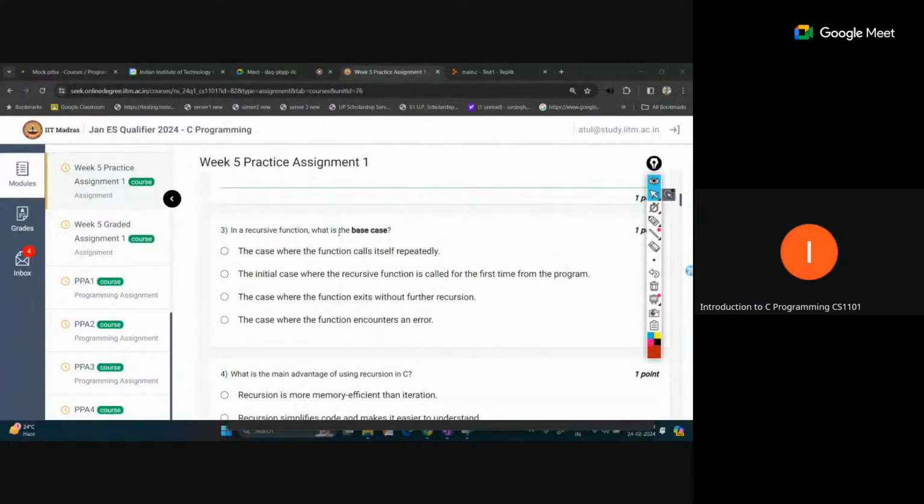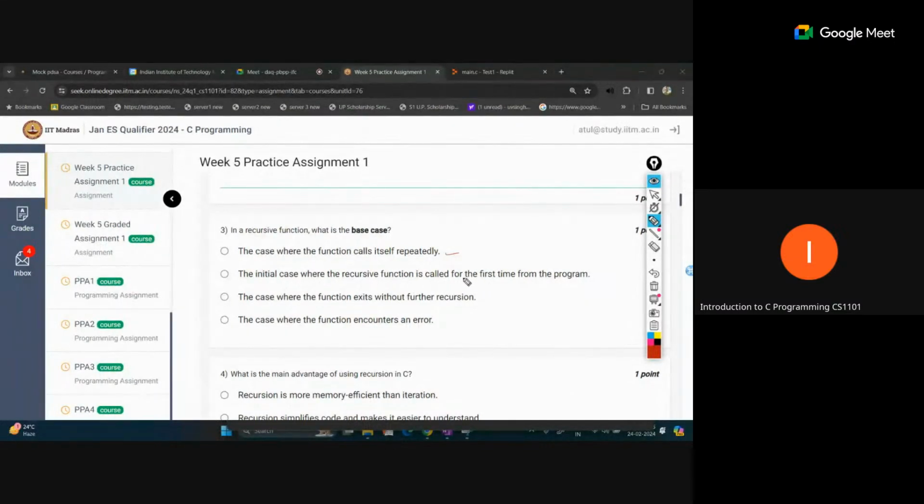Okay, in a recursive function, what is the base case? We have already seen this base case: when the function should not repeat again, not recursively called again. So you can check the statement, the case where the function calls itself. This is not a base case, because we are not calling repeatedly in the base case. The initial case where we are calling the recursive function.